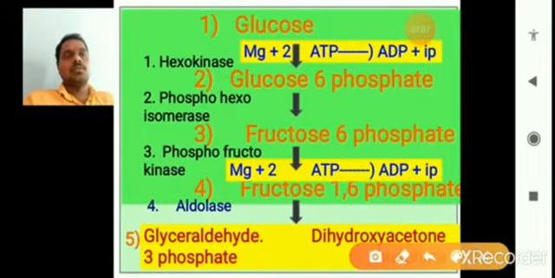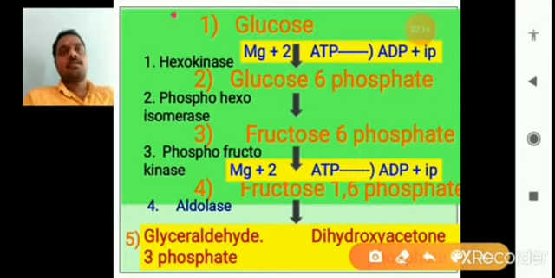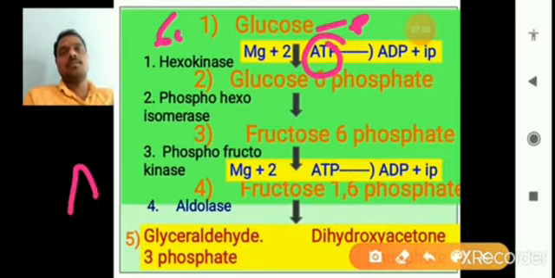The glucose, a 6-carbon molecule, gains a phosphate. So the glucose is phosphorylated, meaning one phosphate is added to the glucose, and that phosphate comes from ATP. What is the meaning of ATP?